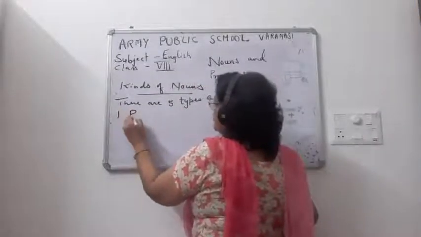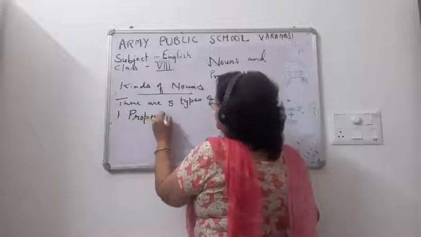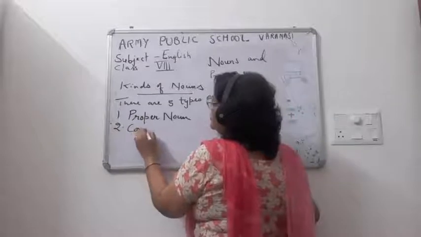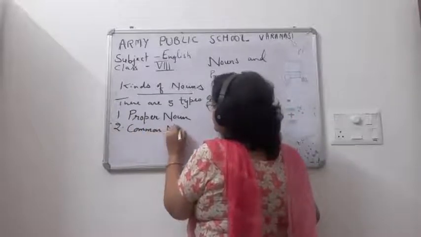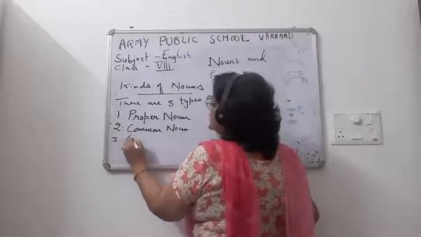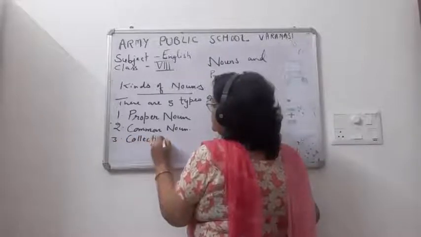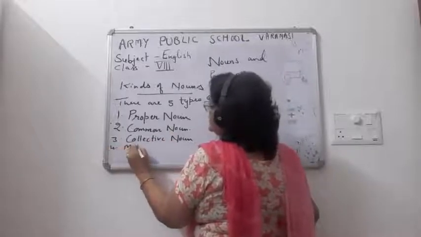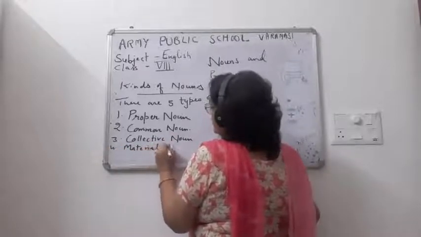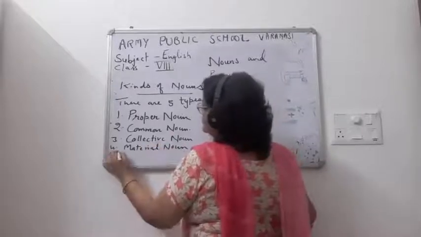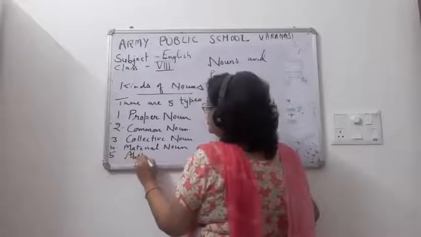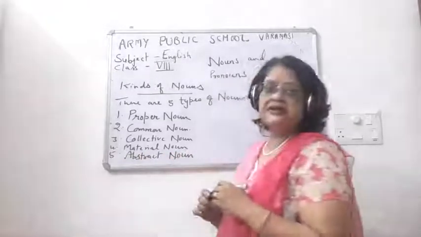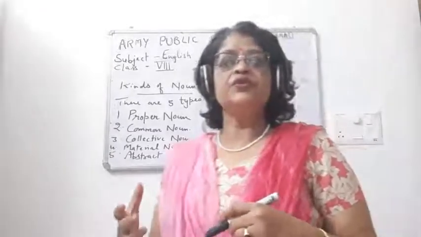First is proper noun. Second is common noun. Third is collective noun. Fourth is material noun. And fifth is abstract noun. Okay, so these are 5 types of noun which I am going to teach you.